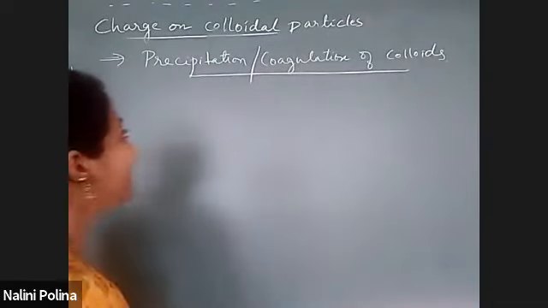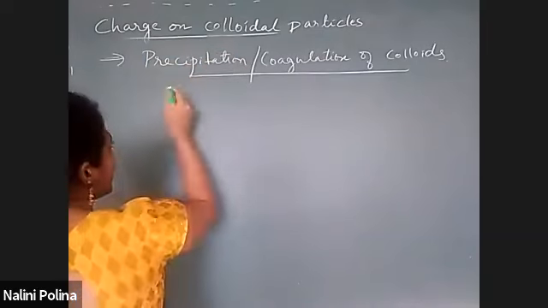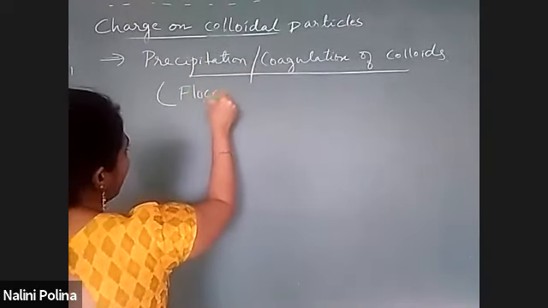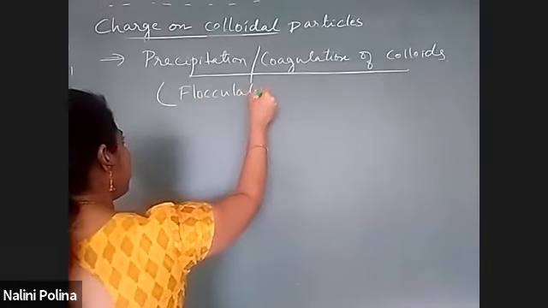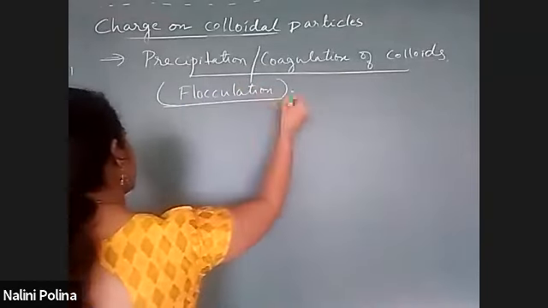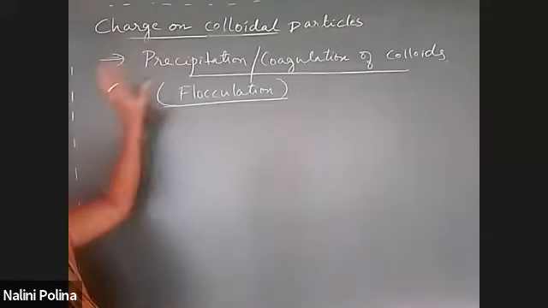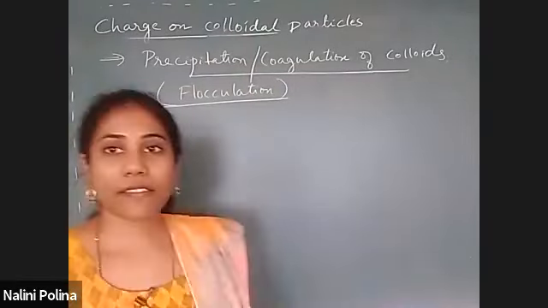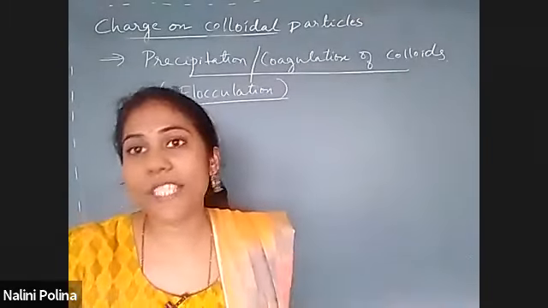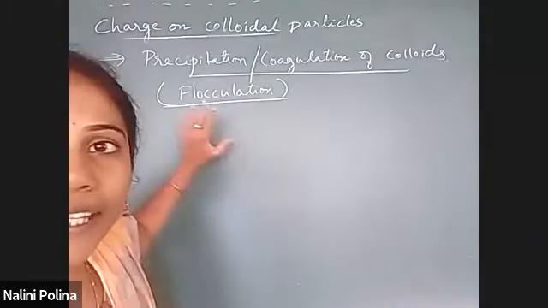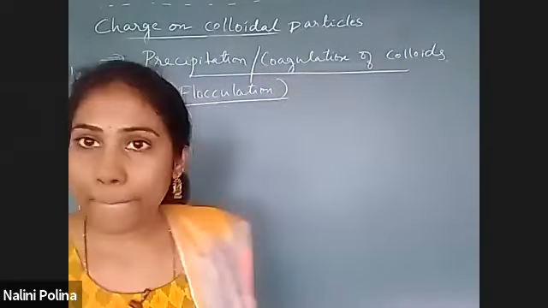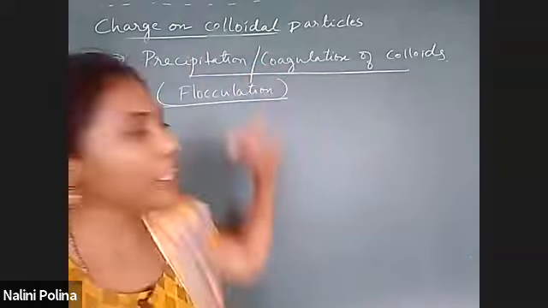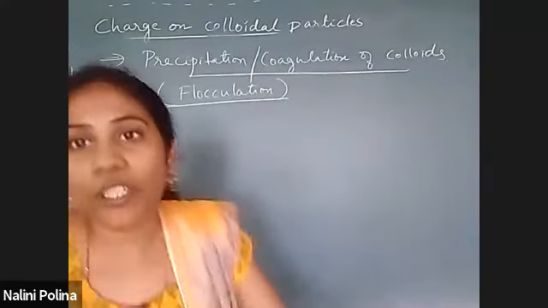And this precipitation or coagulation is also called by the name flocculation. So here there are three words with the same meaning: precipitation, coagulation, flocculation are all one and the same.